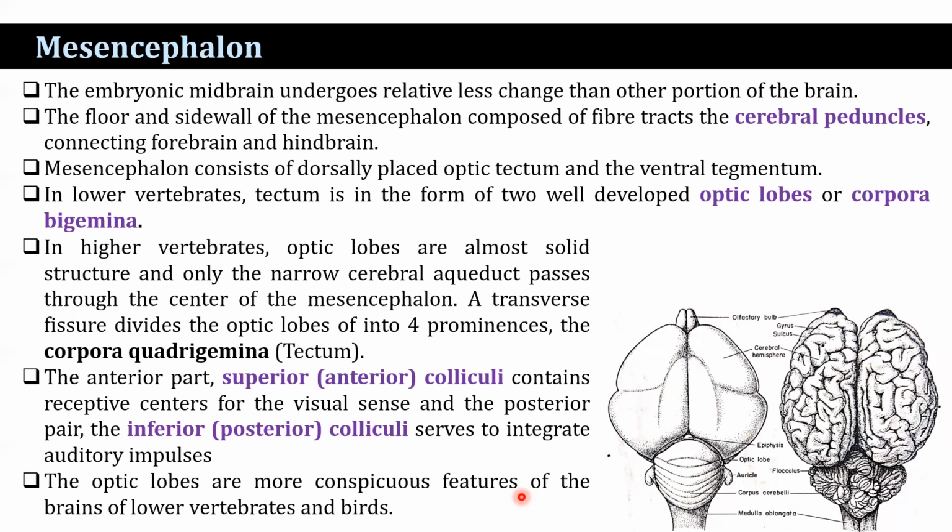These are the corpora quadrigemina of the tectum. The anterior part, the superior colliculi, contains a receptive center for the visual sense, and the posterior part, the inferior or posterior colliculi, serves to integrate auditory impulses. The optic lobes are more conspicuous features of the brain of lower vertebrates and birds. In mammals, the superior colliculi have become less important as visual centers with the great development of the cerebral cortex.